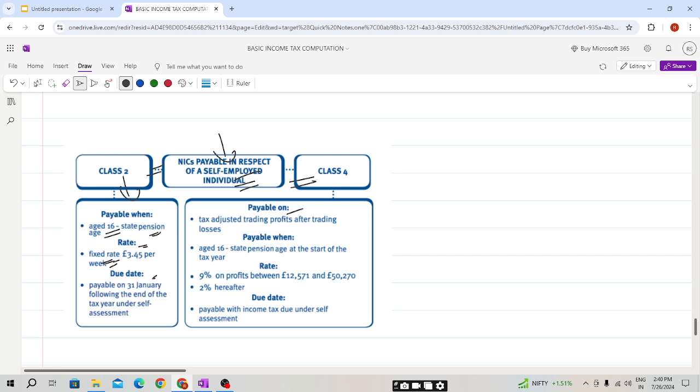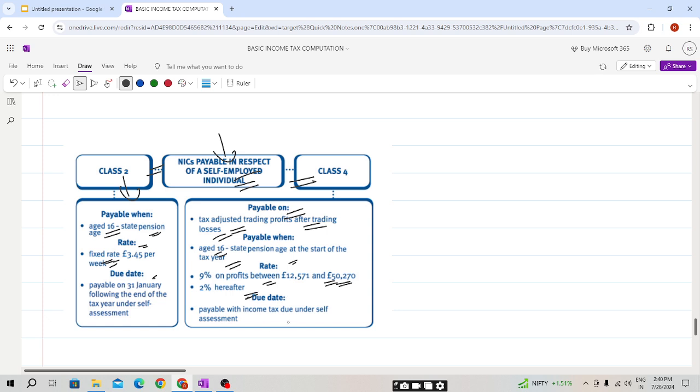Then, students, coming to class 4: payable on the tax adjusted trading profit after considering the trading loss, payable when age 16 or above at the start of the tax year, and will be paid till state pension age. Rate: 9% on profits between 12,571 and 50,270, and 50,271 and above, it will be paid at 2%.